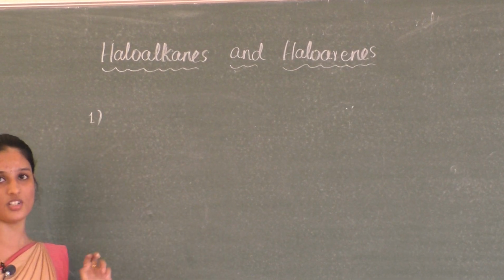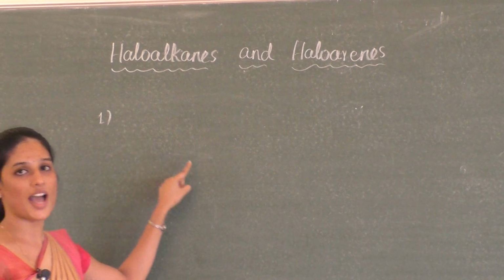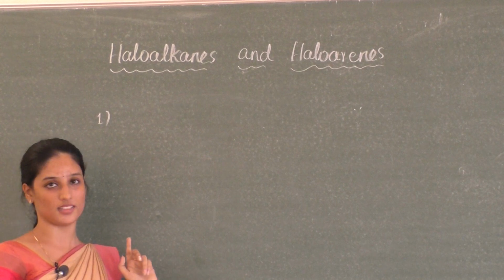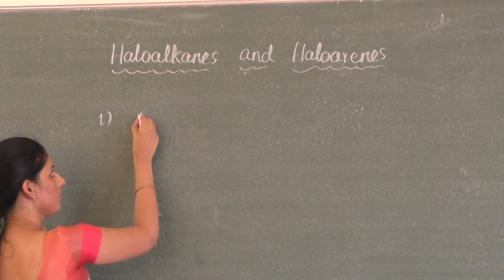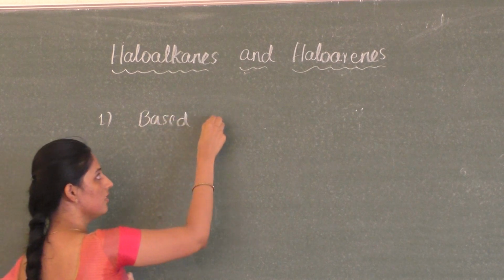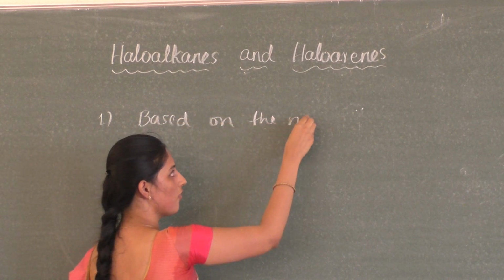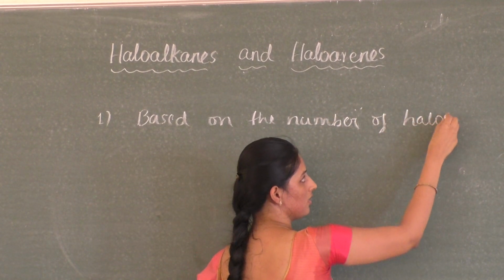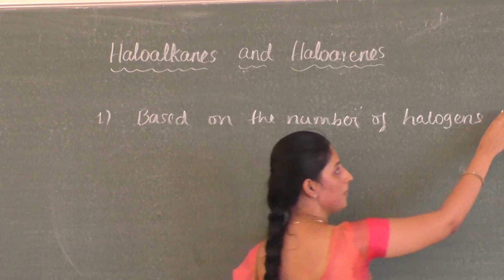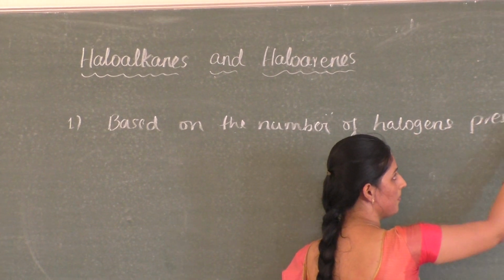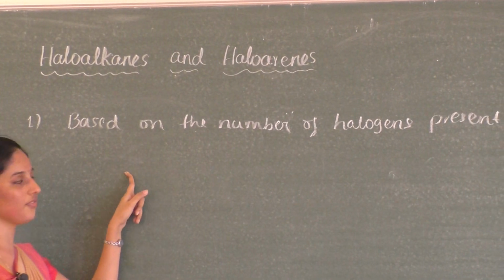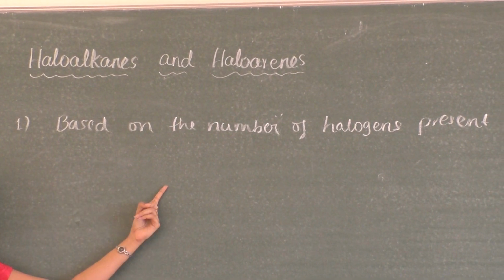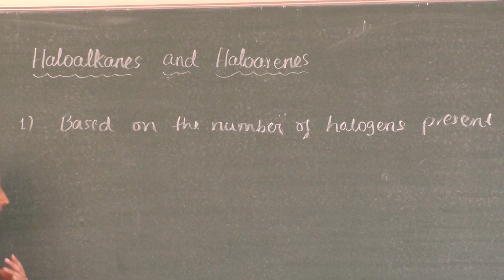The first classification is based on the number of halogen atoms present in the compound. Based on the number of halogens present in the compound, they are classified as mono, di, tri, tetra halo compounds. Let me explain it by considering one example.